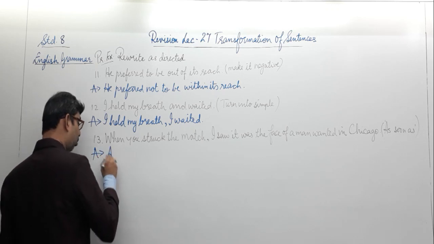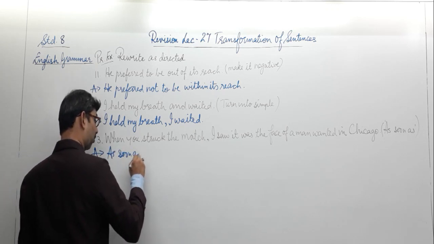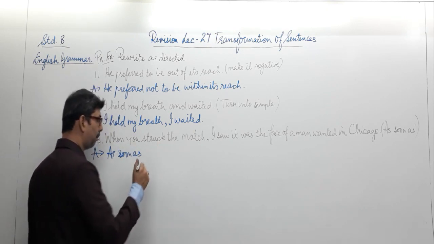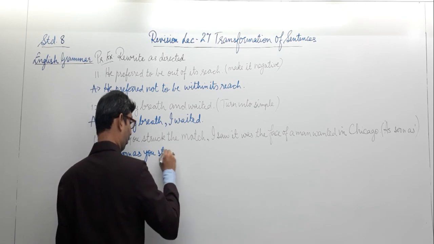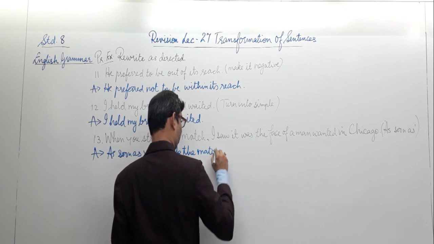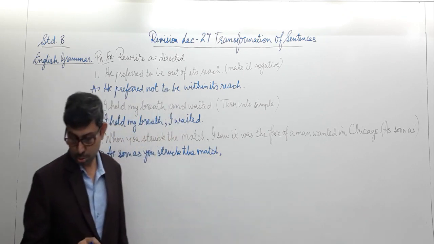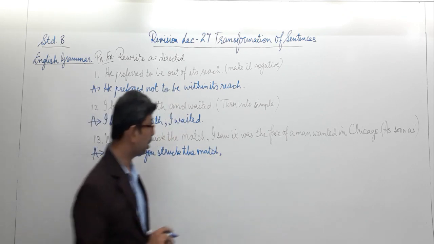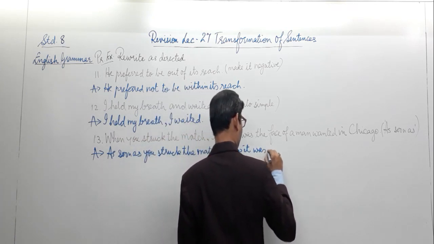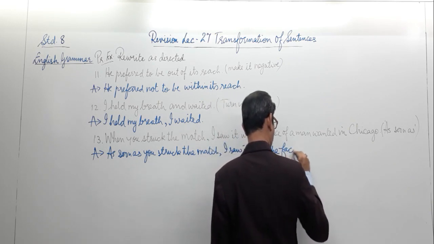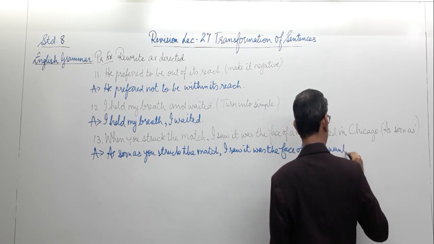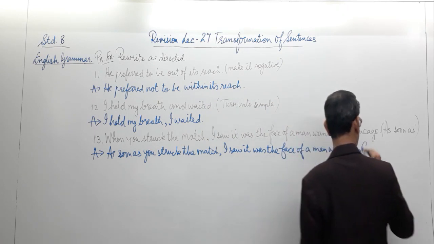So to begin, as soon as, and we are going to eliminate the word when. As soon as you struck the match, I saw it was the face of a man wanted in Chicago.